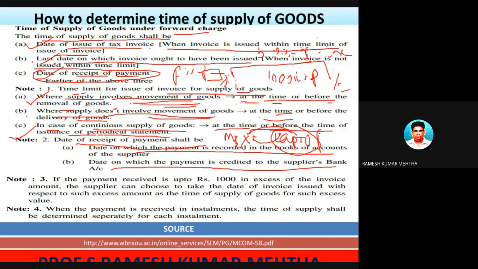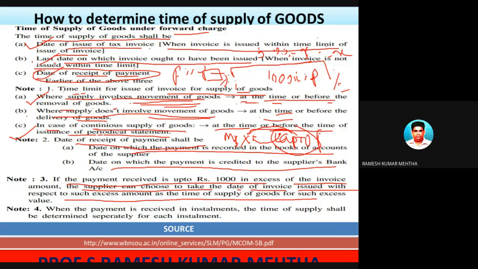Note 3, note 4: if the payment received is up to rupees 1000 in excess of the invoice, the supplier can choose to take the date of invoice issued with respect to such excess amount as the time of supply for such excess value.